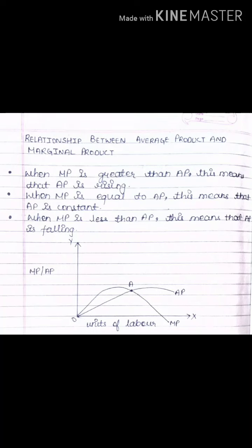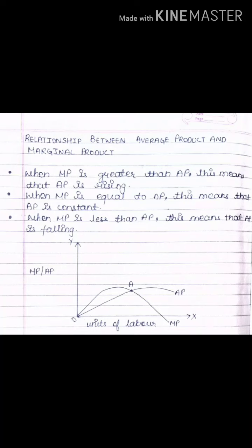You can see the diagram very well. Here in the graph, my average product is rising, and my marginal product is greater than average product. Second condition, at one point they both are equal, that means they are meeting. This is the point where it is constant. After this my average product will not rise, it will start falling.